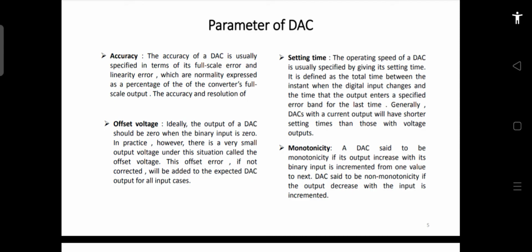Then the settling time depends upon the type of data converter, and it governs the operating speed of the data converter. Then there is an offset voltage, which should always be taken care of, otherwise it will get added in the analog output value. Then there is the accuracy. How much the actual characteristic deviates from the ideal characteristic is called the accuracy of the device. So these are the important parameters. We have revised them once again.